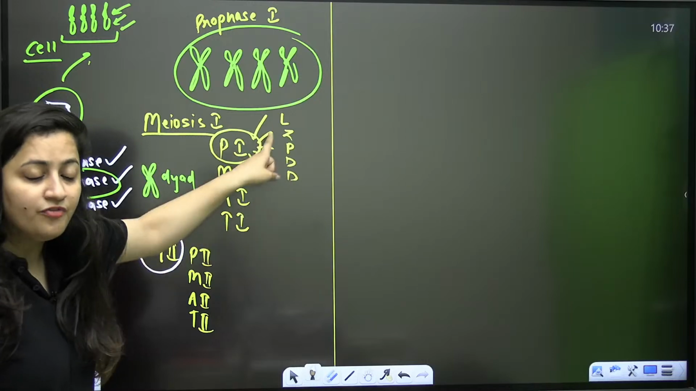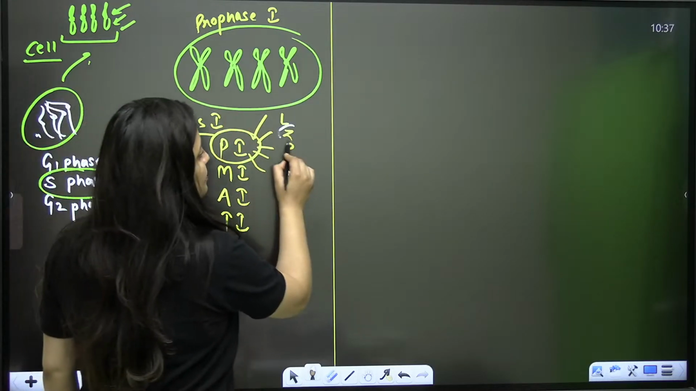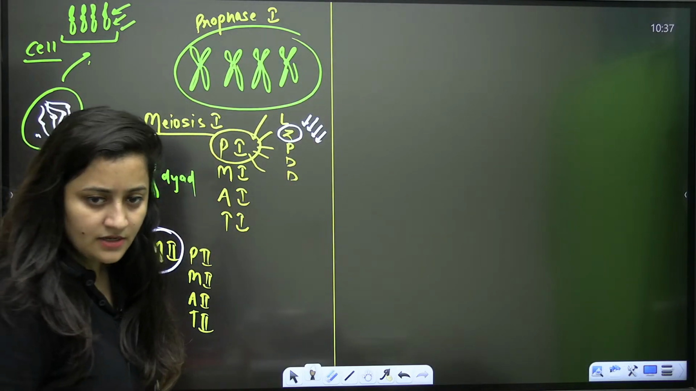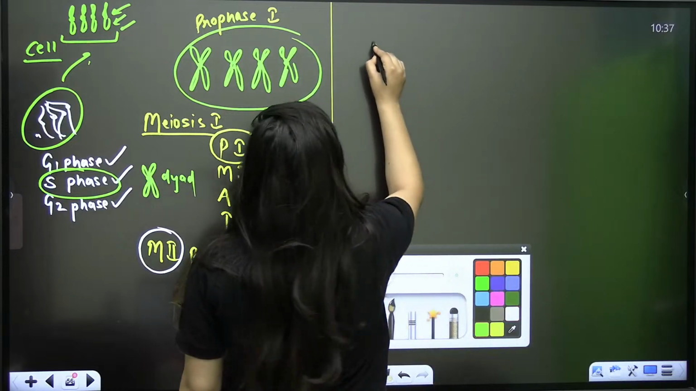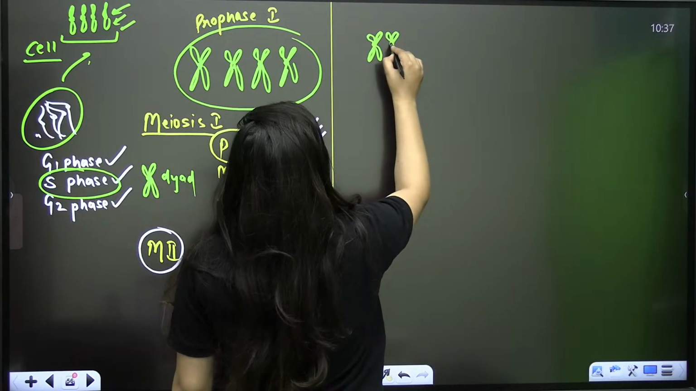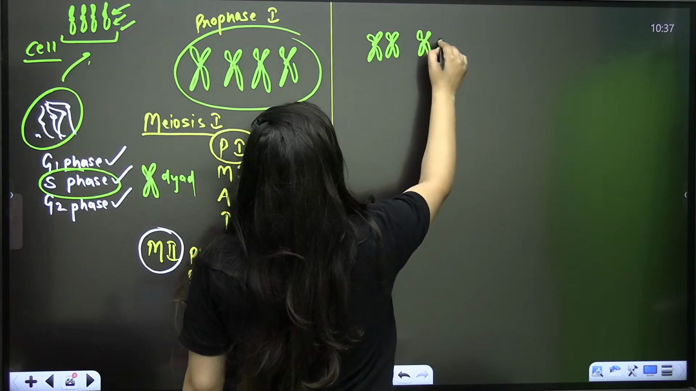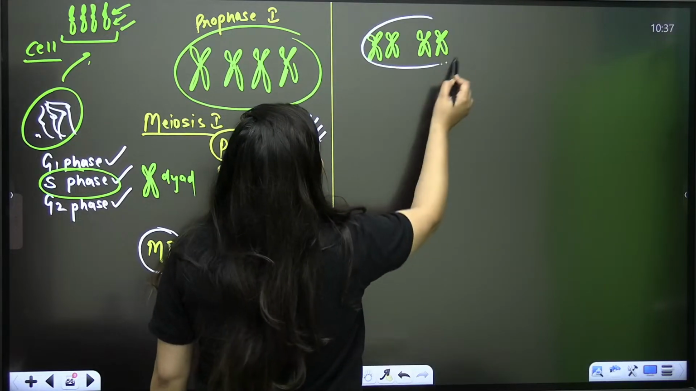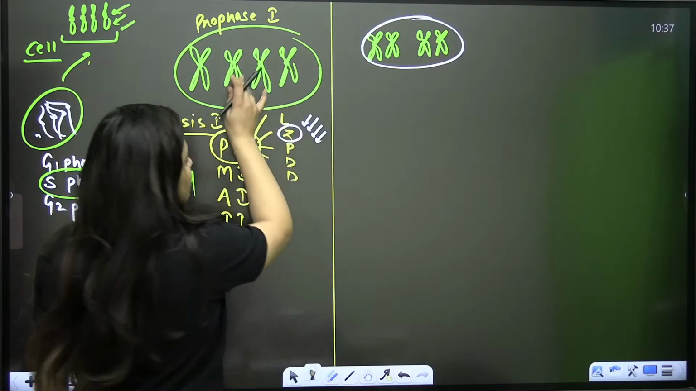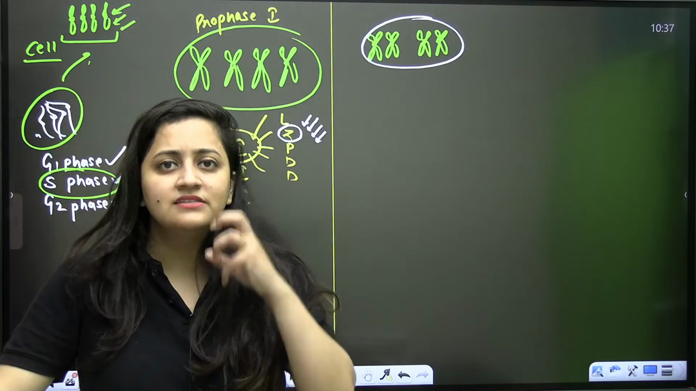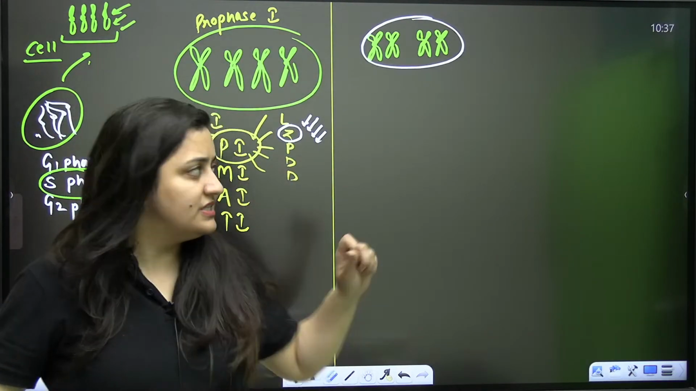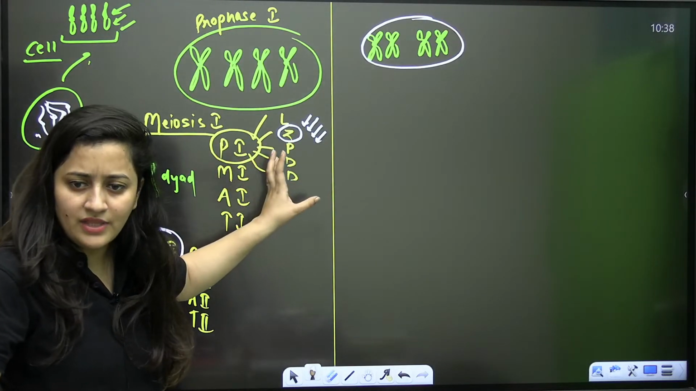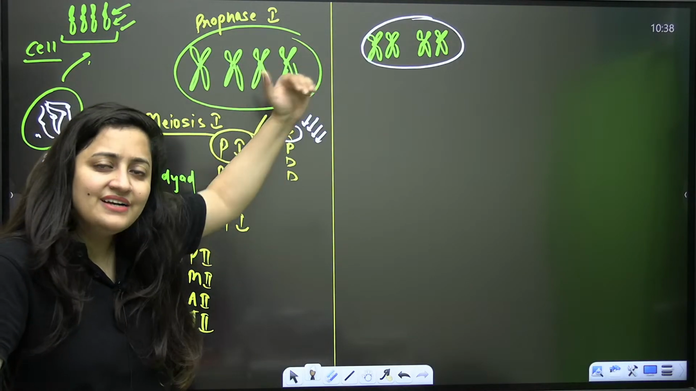In prophase 1, we have the substage zygotene, where there will be the pairing of homologous chromosomes. If a cell is having 4 chromosomes, you have 2 pairs of homologous chromosomes. Let's take it like this. In prophase 1, condensation will start, pairing of homologous chromosomes will be there, and crossing over and everything will be there. But Sutton and Boveri just studied the behavior.